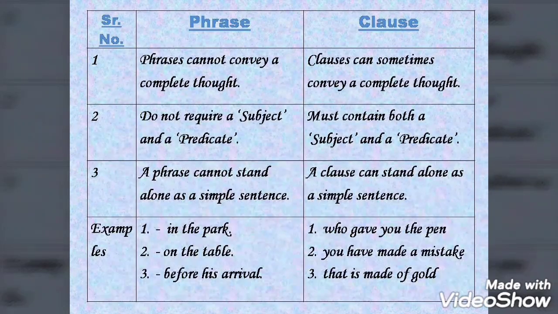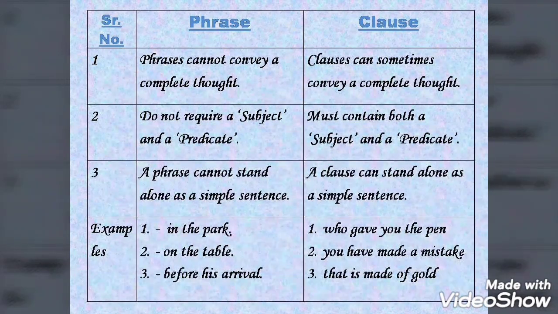It's not required. But in a clause, it is a must to have a subject as well as a predicate. The phrase, as it is not having a complete sense and not having any subject, cannot be separated. It cannot stand alone. A clause can stand alone in a simple sentence.